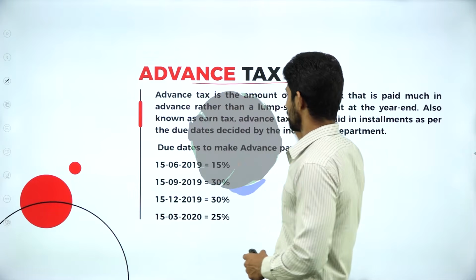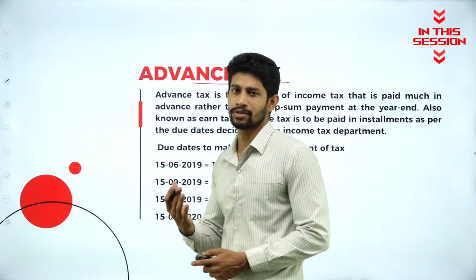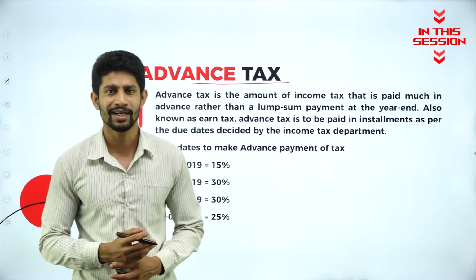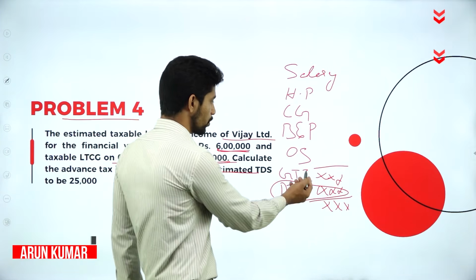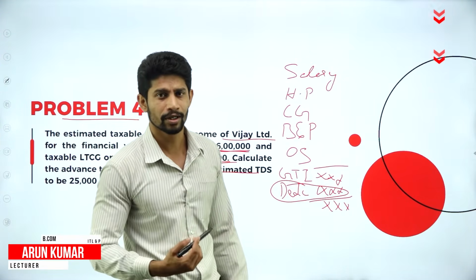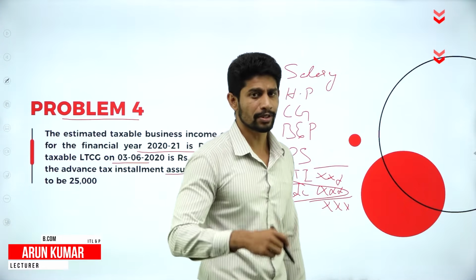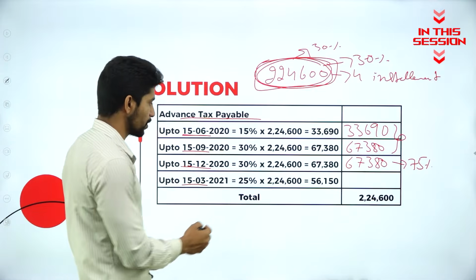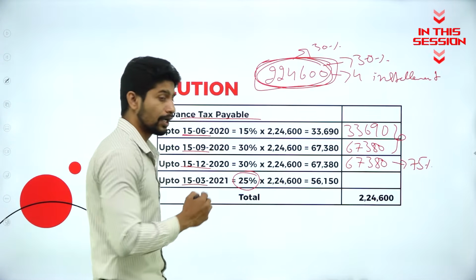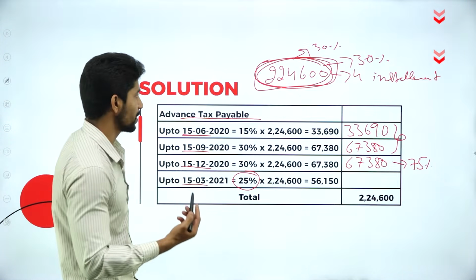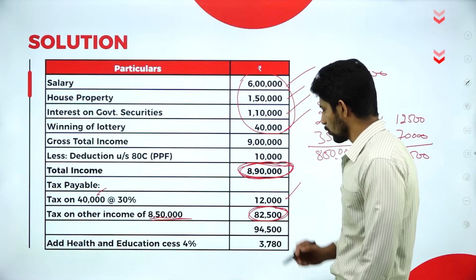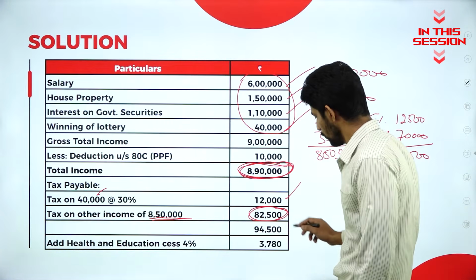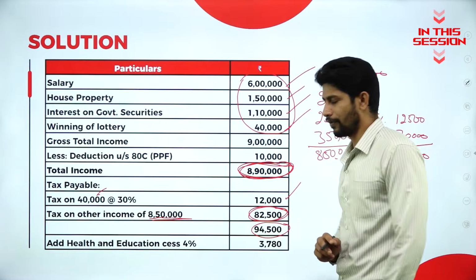What is this advance tax? That means whatever the tax amount you're supposed to pay to the government, you're supposed to pay it in advance. Whatever you're going to compute as a gross total income, on that you'll be computing the tax you are supposed to pay for that particular year. So on 15th March, what is the percentage he is supposed to pay? He is supposed to pay 25% of his total tax. 12,000 rupees plus 82,500, total comes to 94,500 rupees.